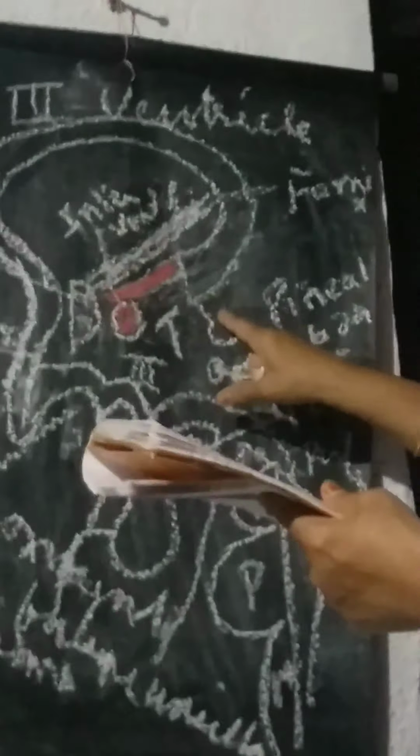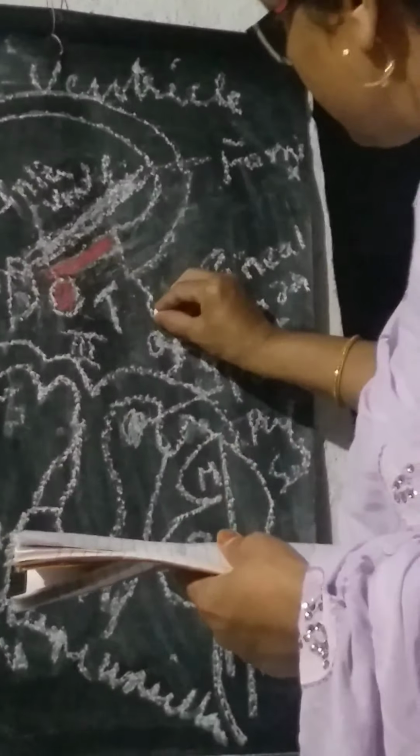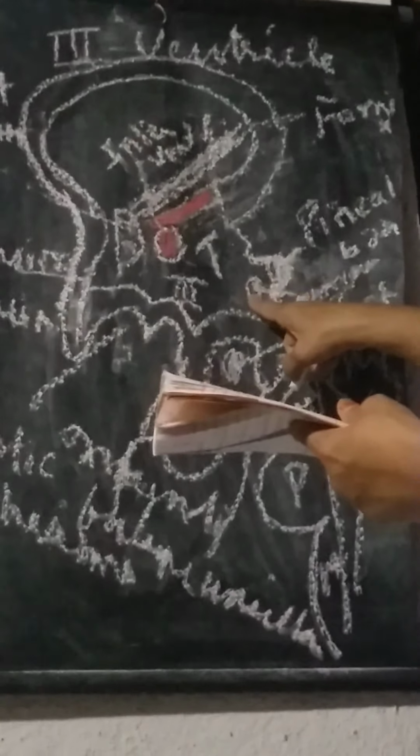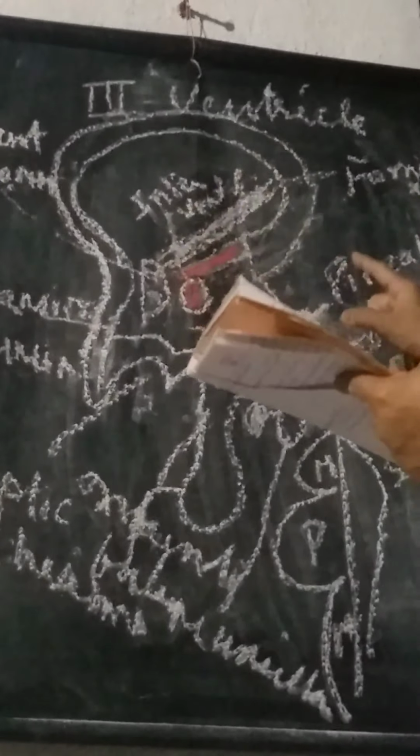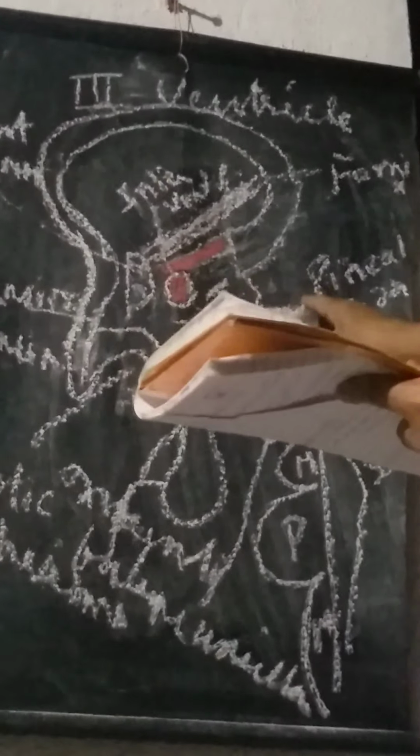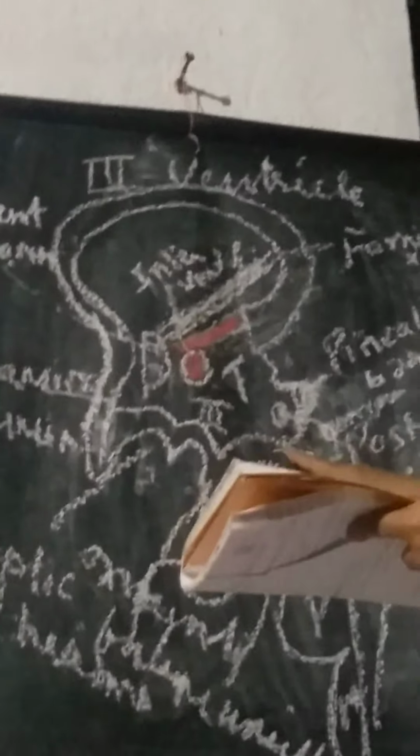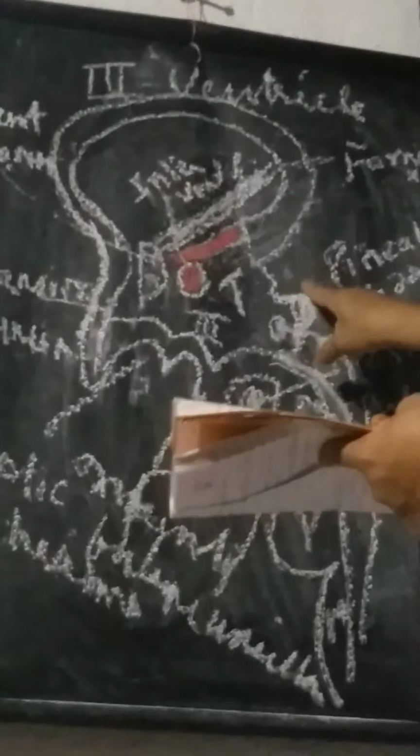Then the posterior wall is formed by the pineal body over here. This is the pineal body. Then the posterior commissure. And this is the cerebral aqueduct. So the posterior boundary is formed by the pineal body, the posterior commissure and the cerebral aqueduct, because here it is coming down into the fourth ventricle. Got it? Pineal body, posterior commissure and cerebral aqueduct. Okay?